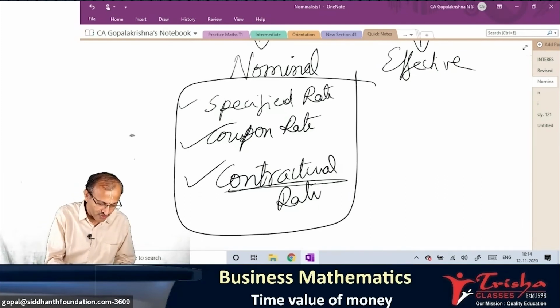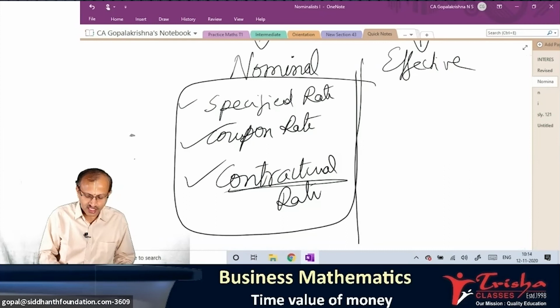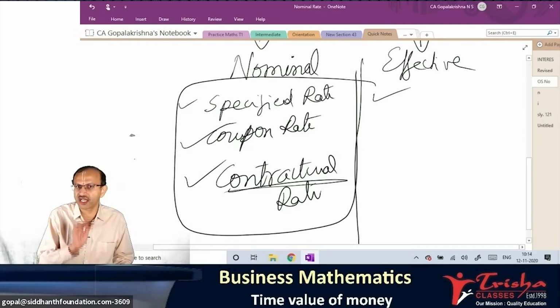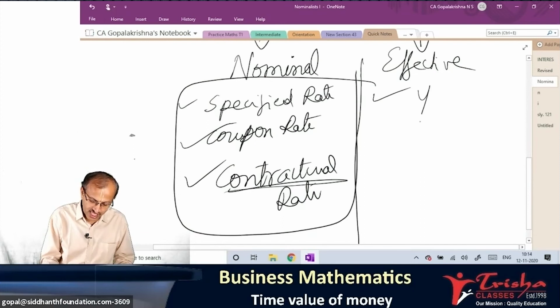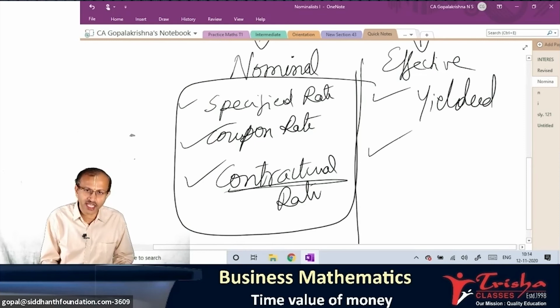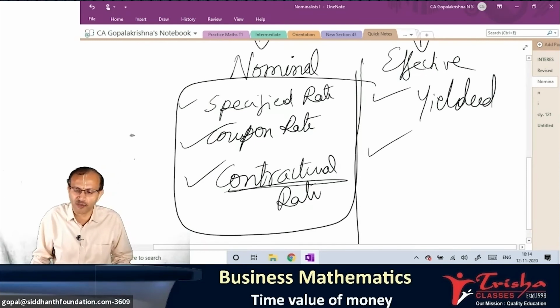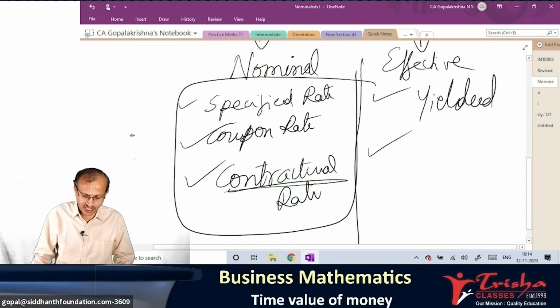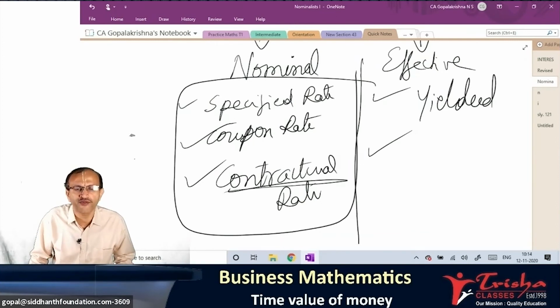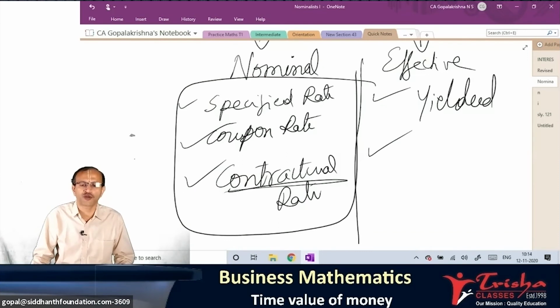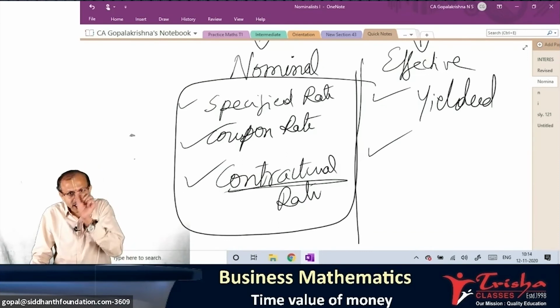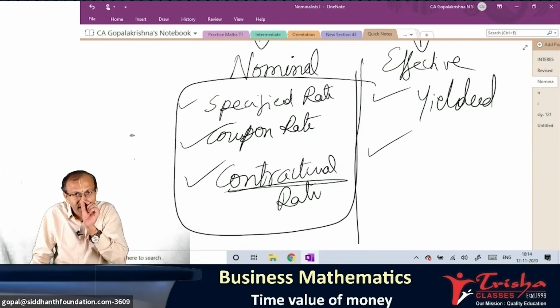Now let us go to the other side. Effective rate. This is not the given rate. Given rate is 10%. This is the actual rate of interest yielded. What you actually get at the end. Do you agree? Let us see your memory power. In the example which I gave you, what was the nominal rate? First, half yearly compounding, what was the nominal rate? What was given in the question? 10%.